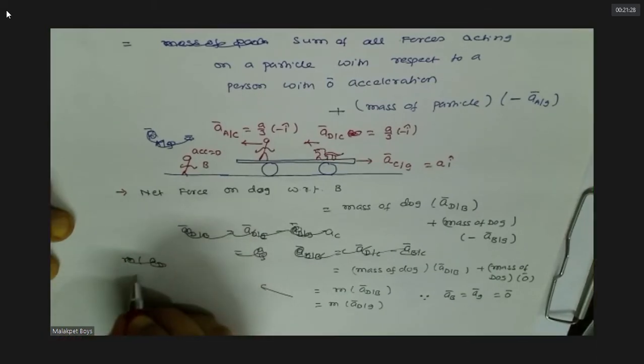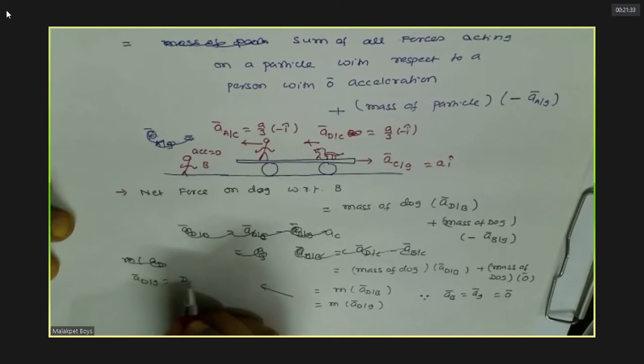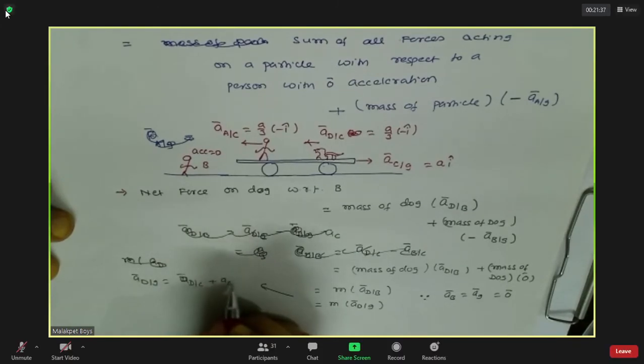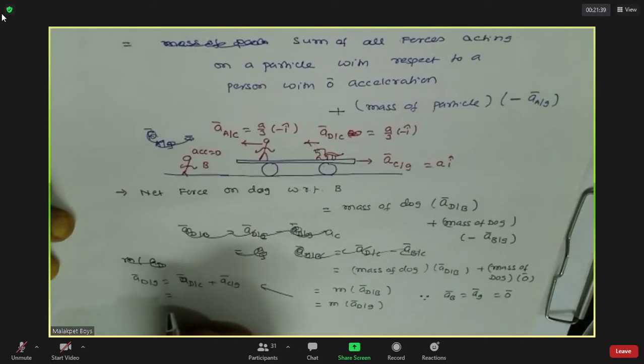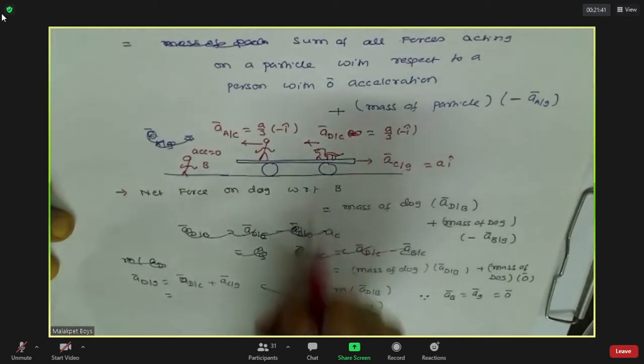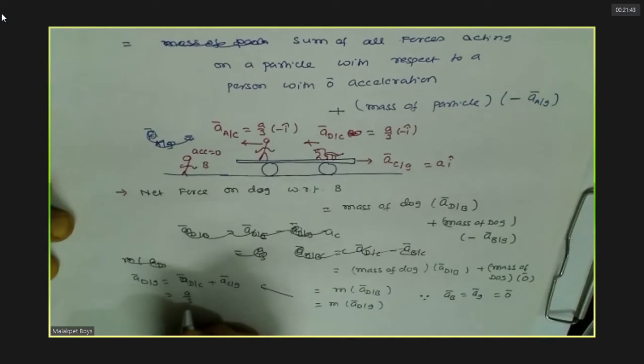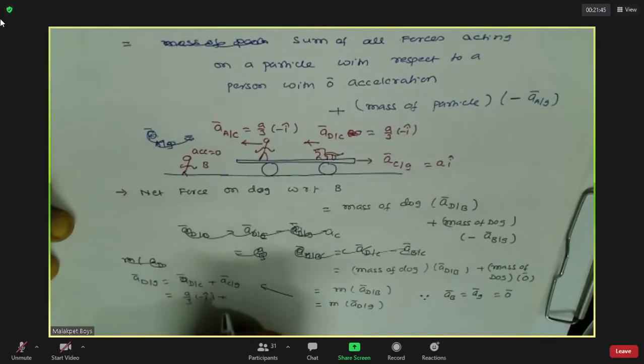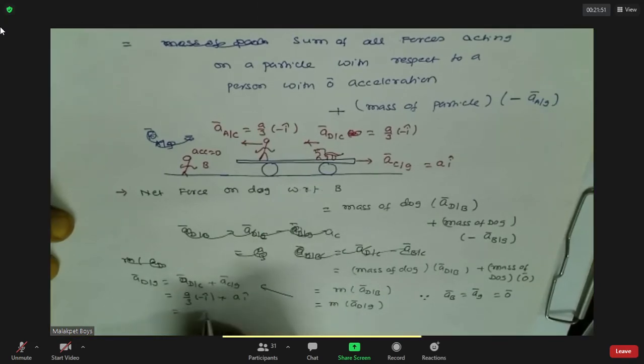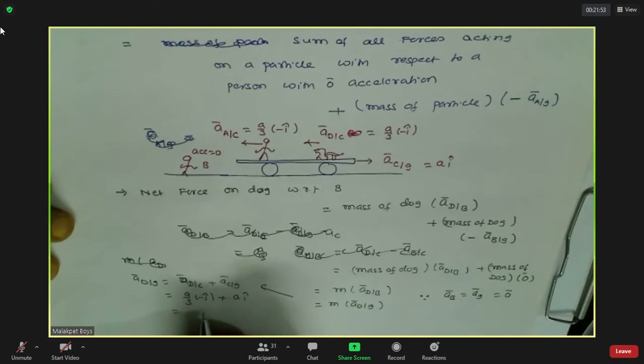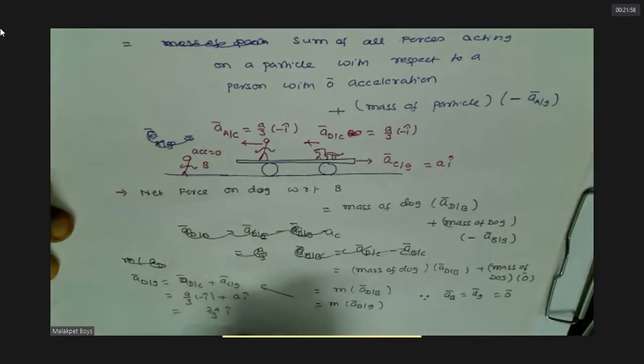You can write like this directly: dog with respect to cart plus cart with respect to the ground. What is the dog with respect to cart? You got a by 3. a by 3 minus, cart with respect to ground is minus a. 3a minus 2a, comes to 2a by 3.